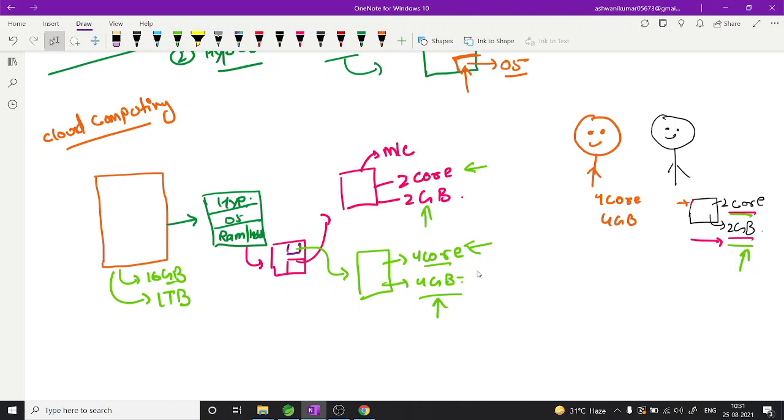But you have some drawbacks if you are following this approach. If you have a big machine and you partition it into environments, providing machine one and machine two on the same host machine, what is the first drawback?